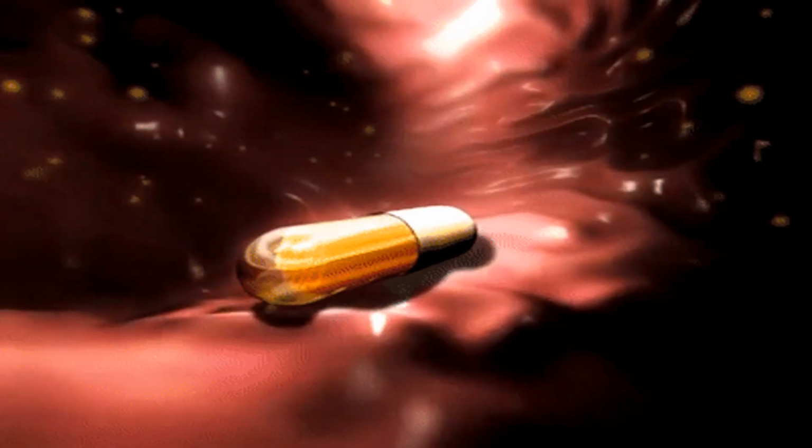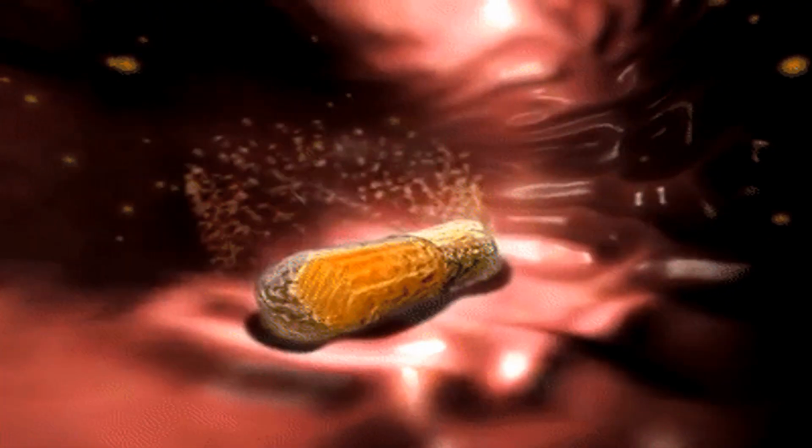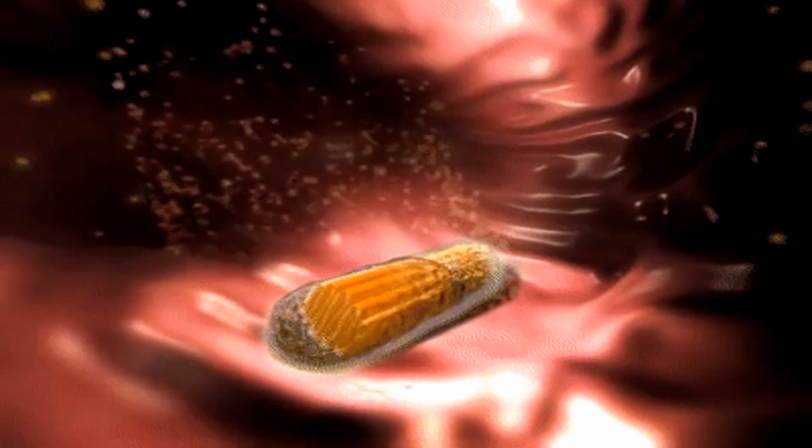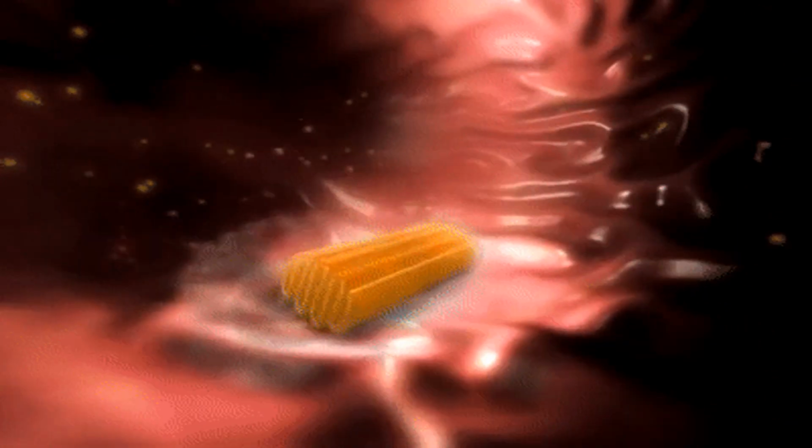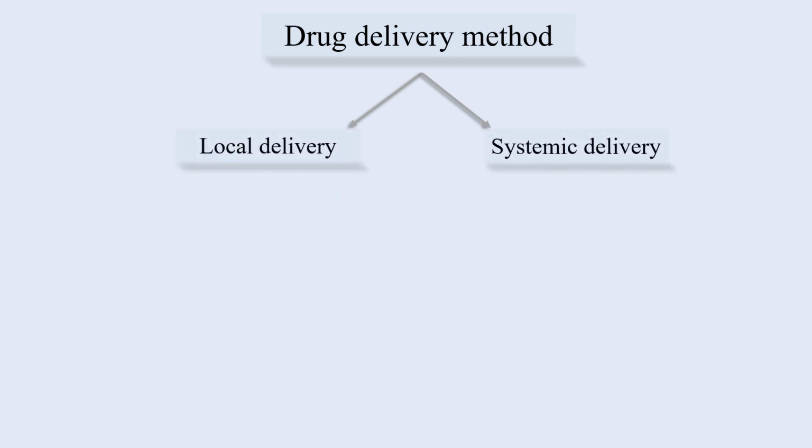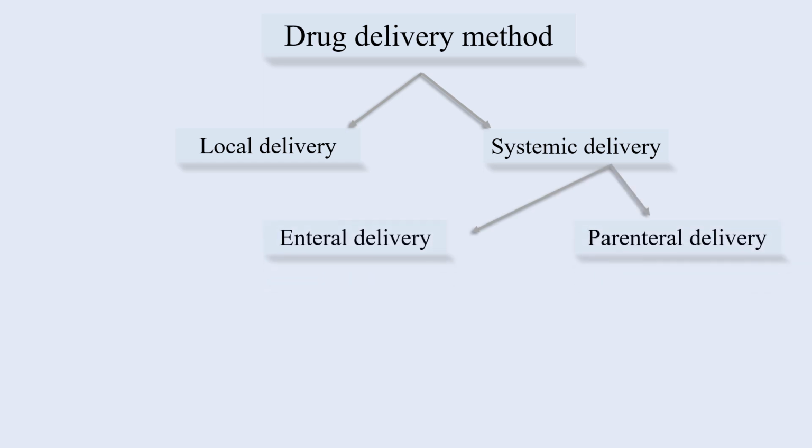The route of drug administration is simply defined as the path by which a drug is delivered into the body for diagnosis, prevention, cure, or treatment of various diseases and disorders. The routes of drug delivery are classified as local delivery and systemic delivery. Drug administered by this route enters the blood and produces systemic effect. Classification of various routes of systemic drug administration are enteral delivery and parenteral delivery.